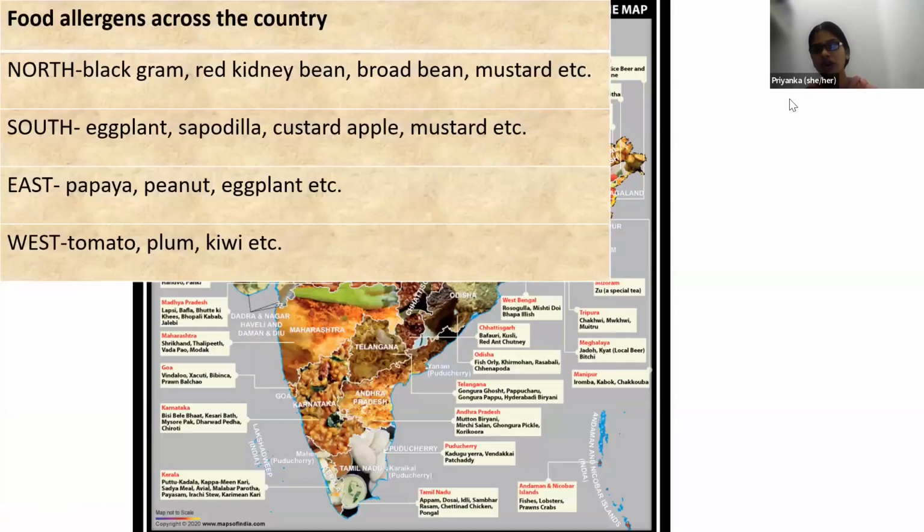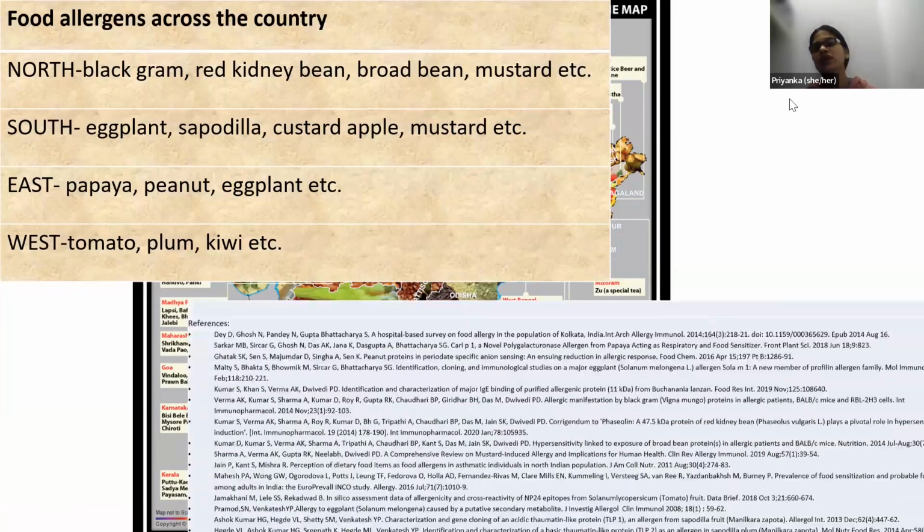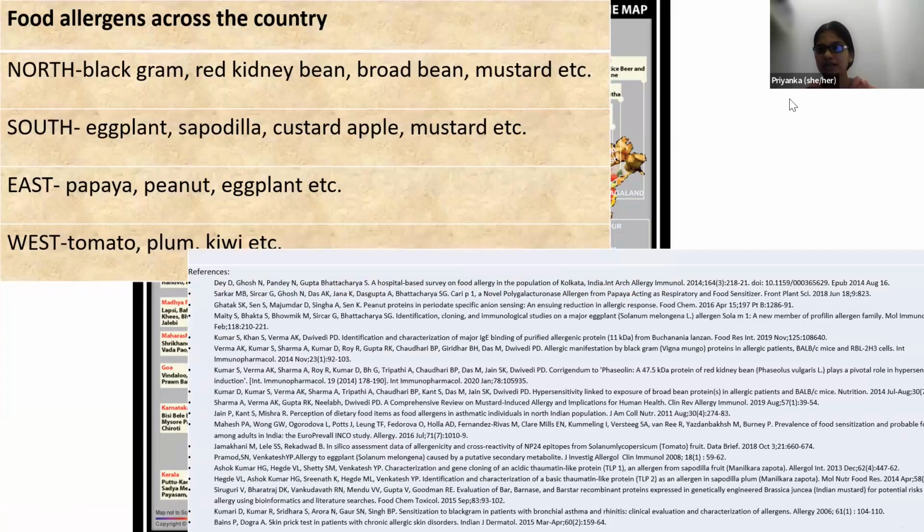So based on literature, we have collected a few food items from different regions of India, from the northern region, southern region, east and western part of the country, and most of these food items based on the literature are reported by patients.